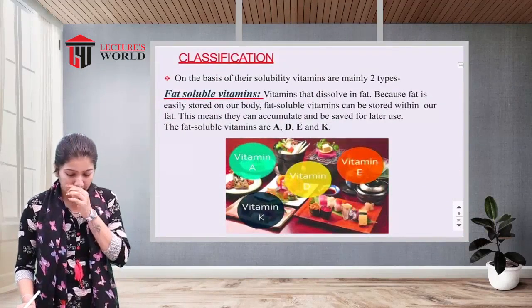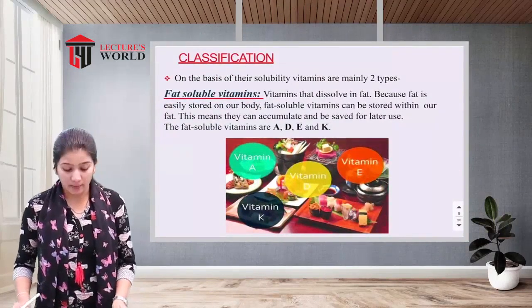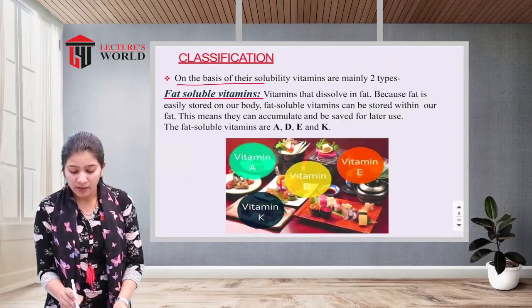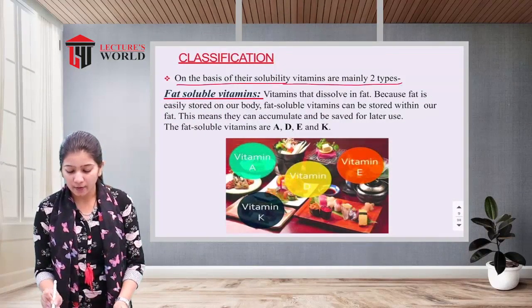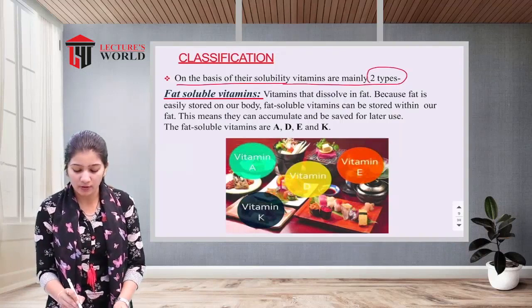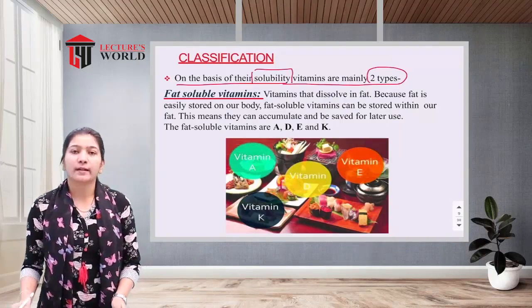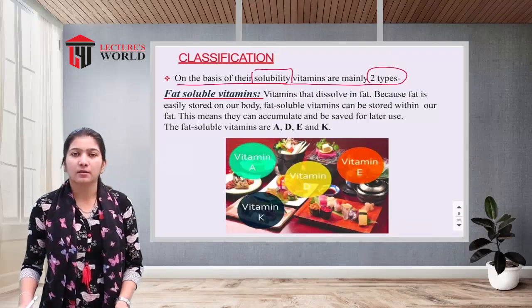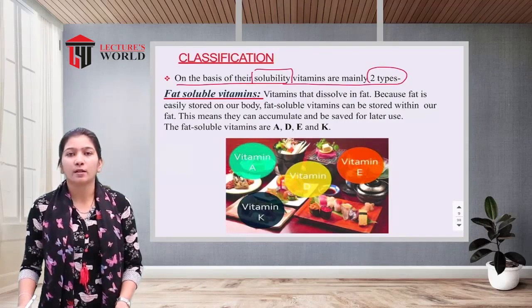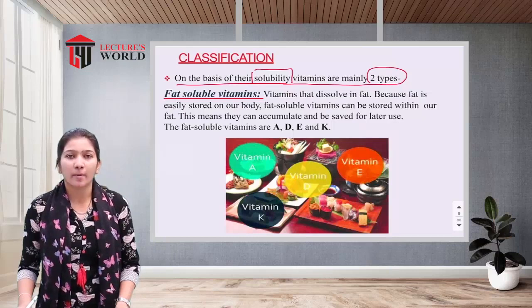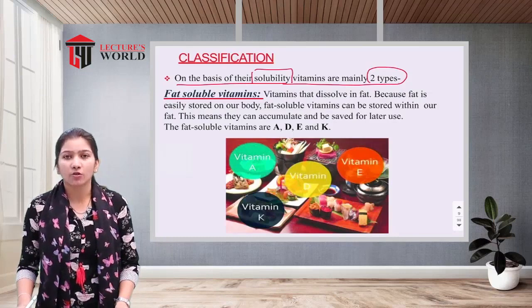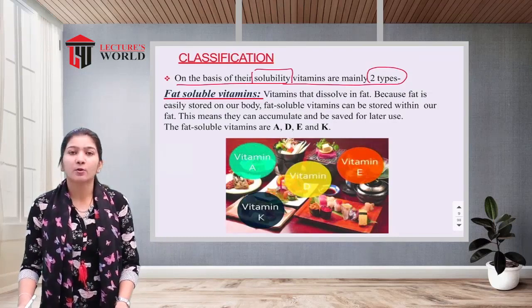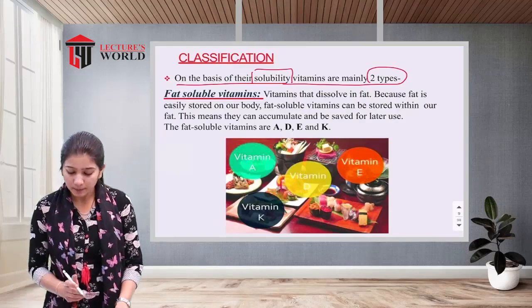We will see in the detail first. Classification of vitamins. On the basis of their solubility, vitamins are mainly two types. Those vitamins which are soluble in fats are known as fat soluble vitamins. The vitamins which are soluble in water are known as water soluble vitamins. So first we will see about the fat soluble vitamins.